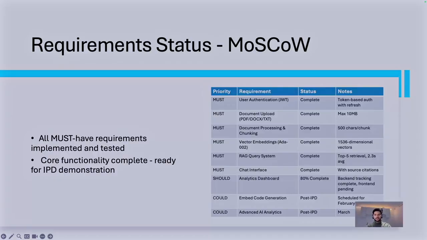And overall, my status is that 10 out of 12 requirements are implemented. Some of them are partial, some of them are full. I'm 80% done with the required implementation, but I've got some optional items that I would consider if I have time.